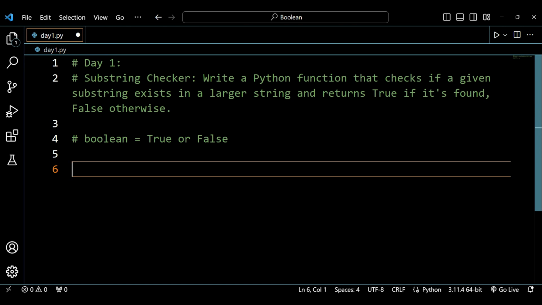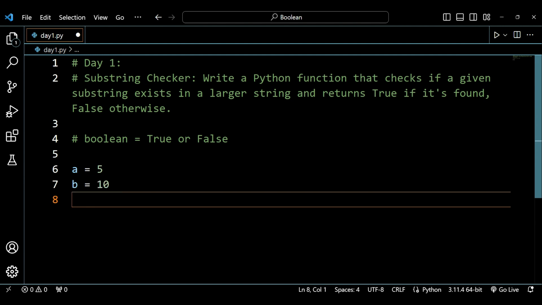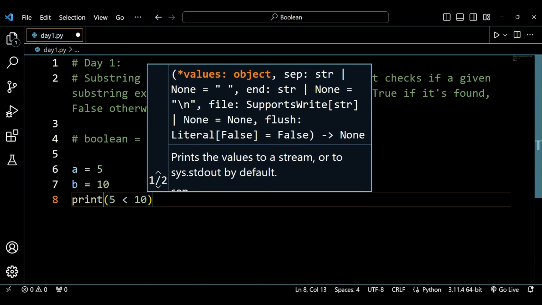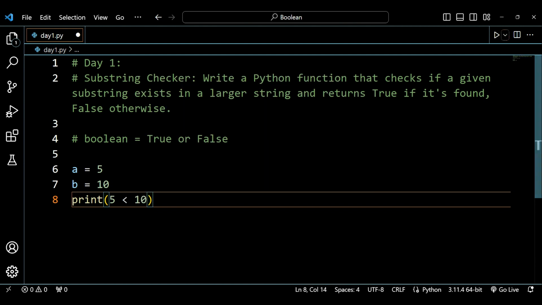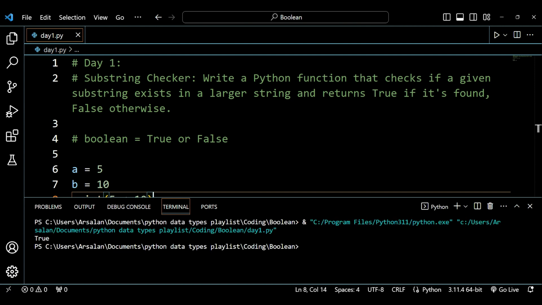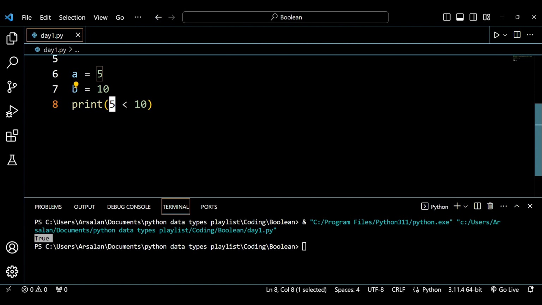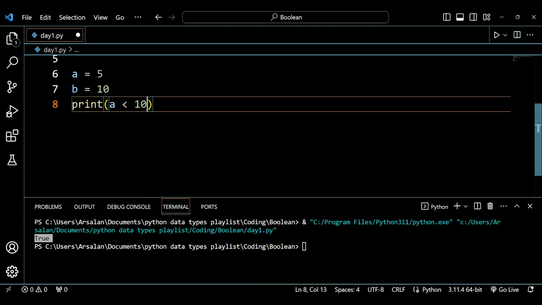All right. If I say that a is equal to 5 and b is equal to 10, and I print a, 5 is less than 10, which is of course true. Sorry, instead of a I'll write b. a is 5 and b is 10, and I print a is less than b, which will be returning me a true value, because a is less than b.